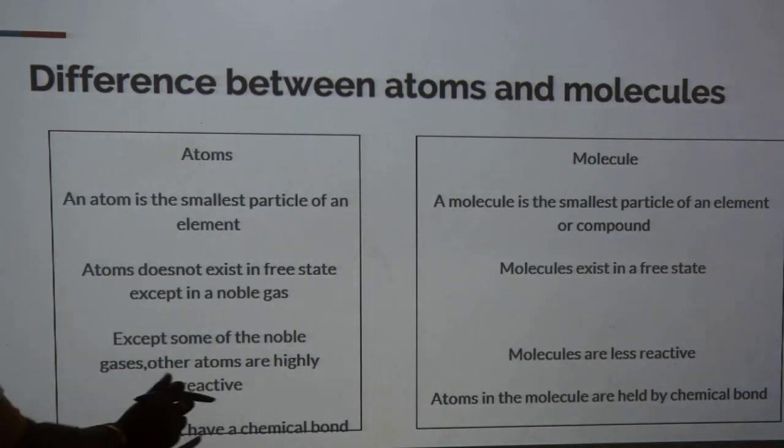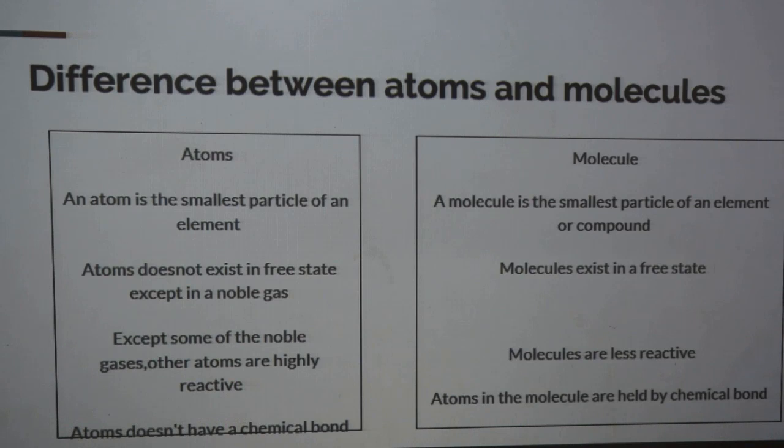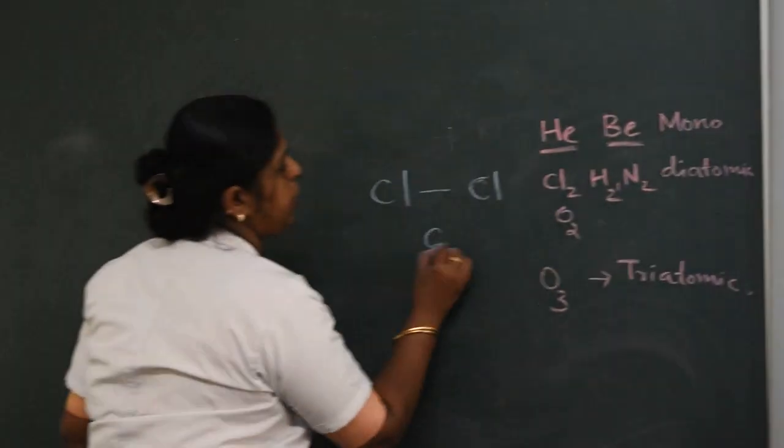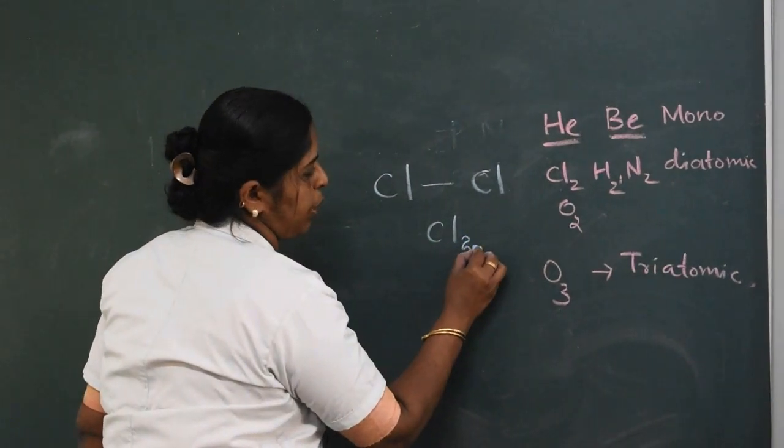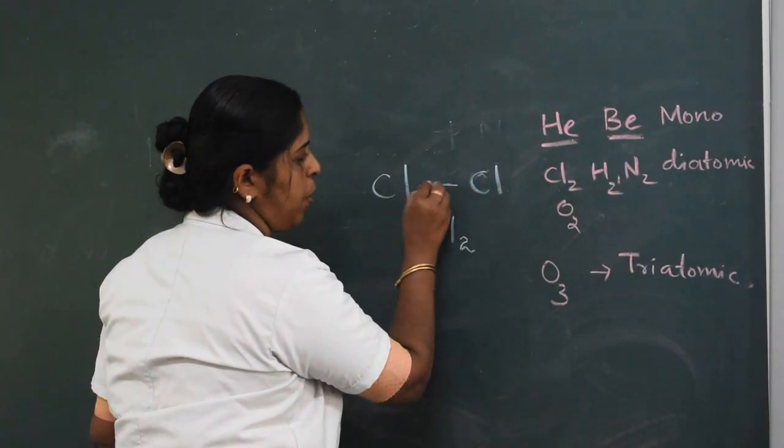Atoms don't have a chemical bond. Here we already saw the chlorine atom, Cl: two chlorine atoms combined together to form a chlorine molecule. Here there is a bond between them.